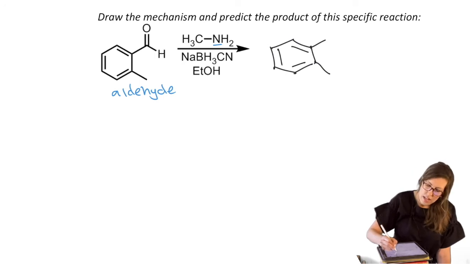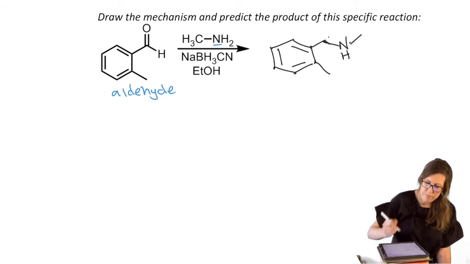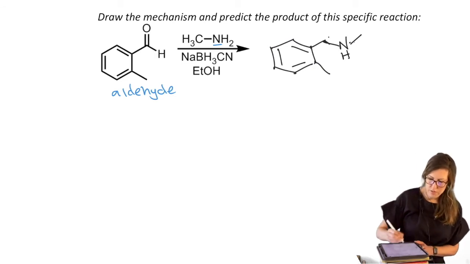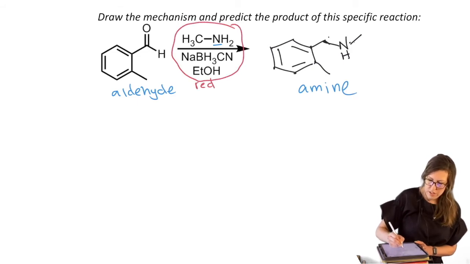So my aldehyde had one carbon, nothing else nearby, but my new group is an amine. And don't forget about that carbon right here. So I don't want to add the nitrogen there. N and a methyl and an H. Okay, so this is reductive amination, this combination of reagents.